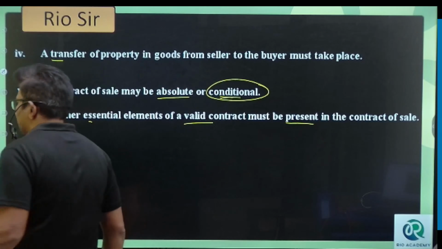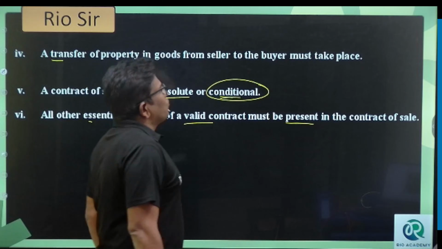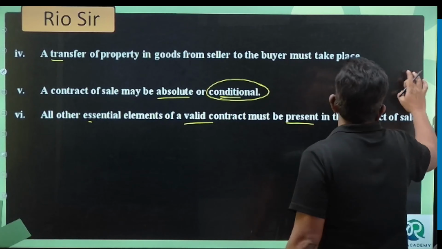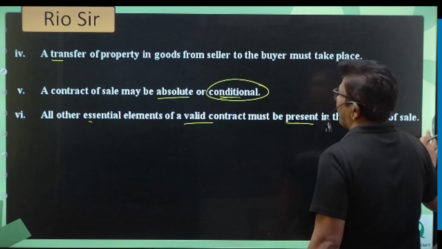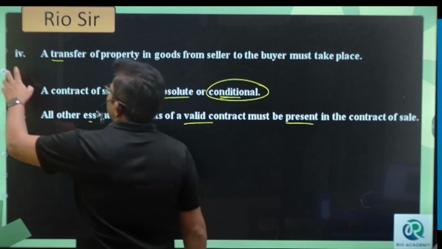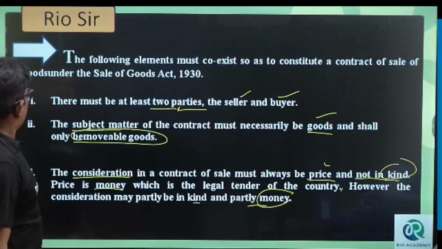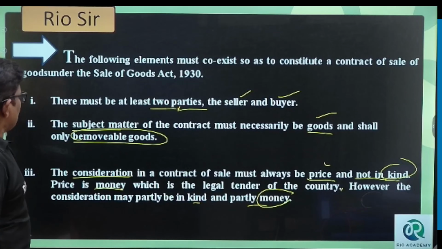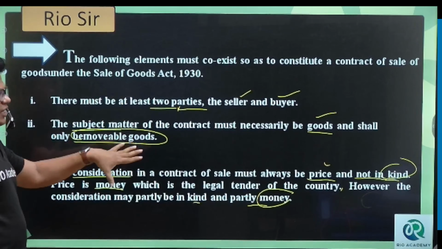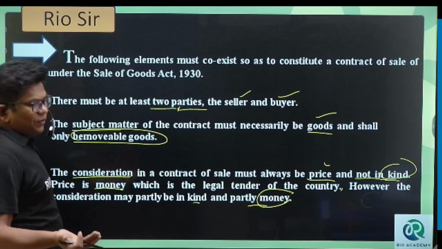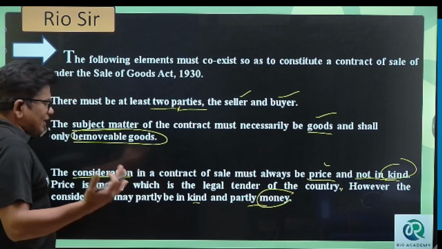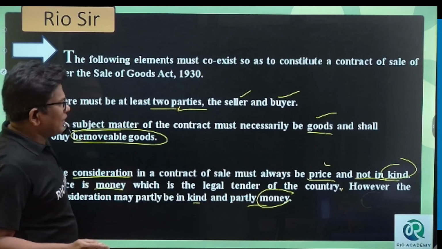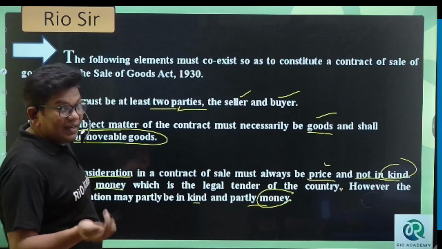Understood? Explain the third point. Consideration in a contract of sale must be price. If you are buying or selling any goods, in return you should pay the price.